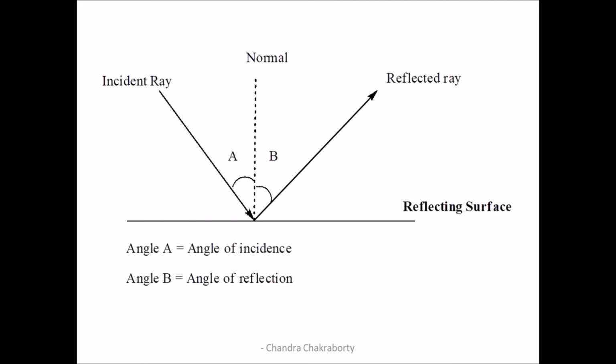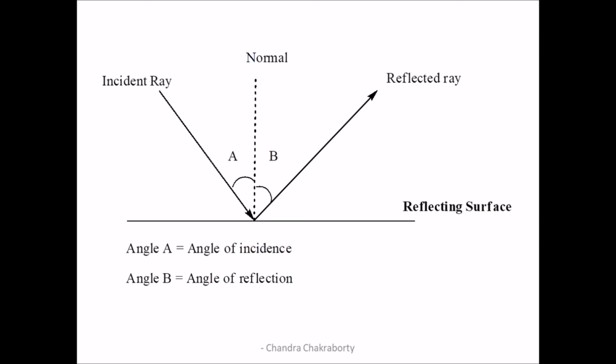The ray of light that gets reflected back by the reflecting surface is called the reflected ray. There is a line called normal, perpendicular to the reflecting surface. There's angle A, angle B. Angle A is called the angle of incidence and angle B is called the angle of reflection.